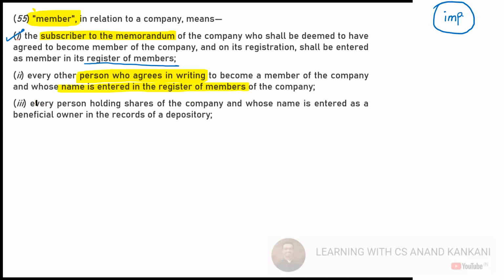And the third is every person holding shares of the company whose name is entered as beneficial owner in the records of the depository. Now, what does this mean?